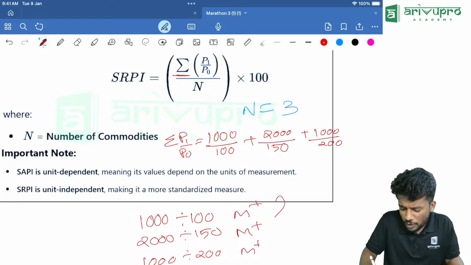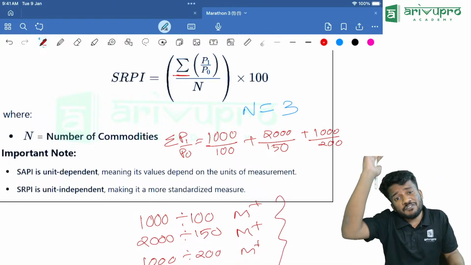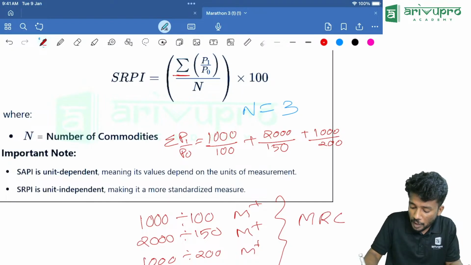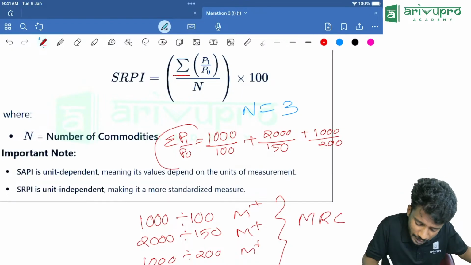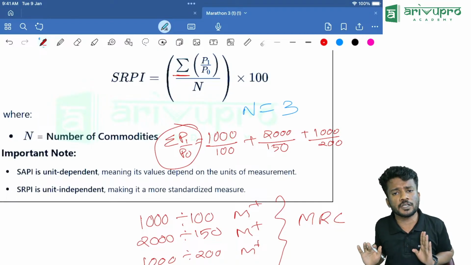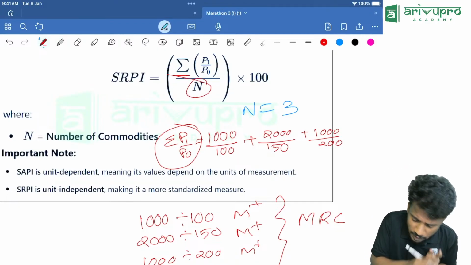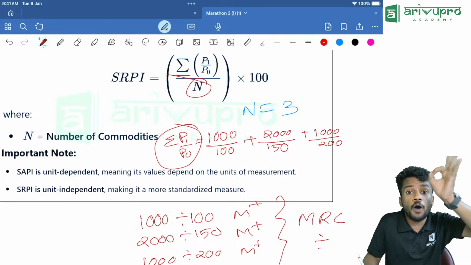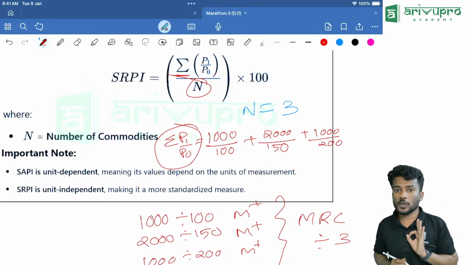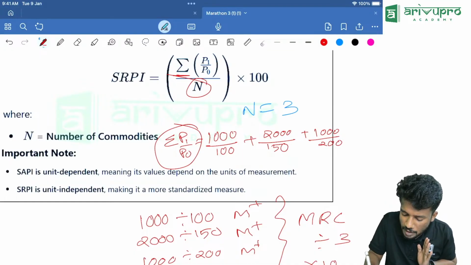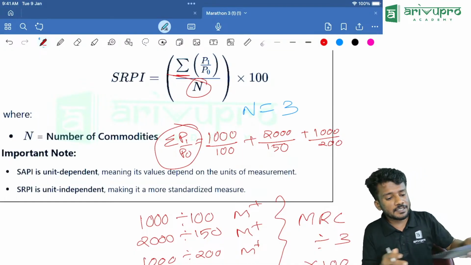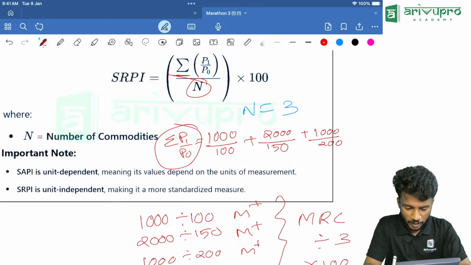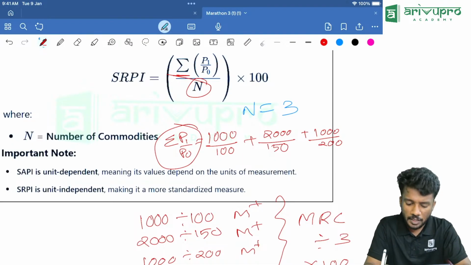So finally what you will do, we need the summation of everything. We need to add each and everything. What to do? Click MRC. That means we got the value of this sigma P1 by P0. Now, what is the next step? Divided by how much? N value is how much? 3. Okay. Then multiply it with 100. You will get the answer. How much you are getting? MRC, then divide by 3, then multiply it with 100.